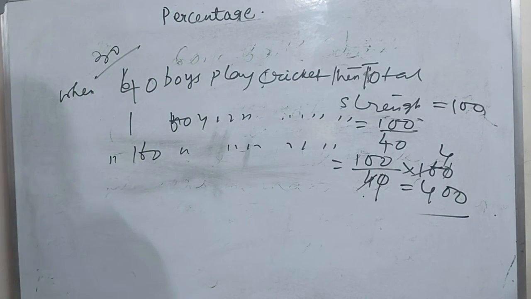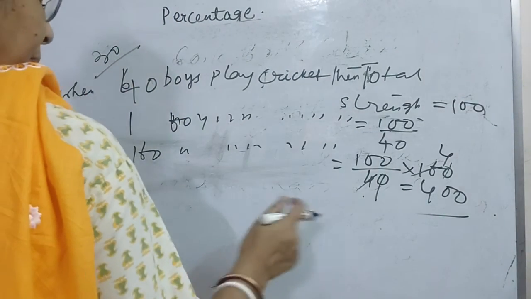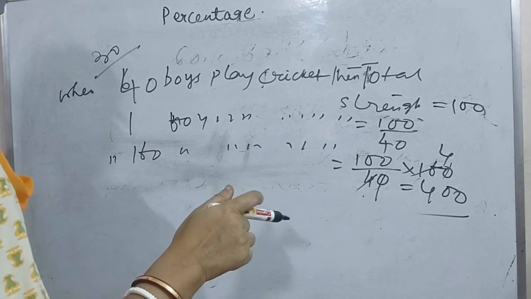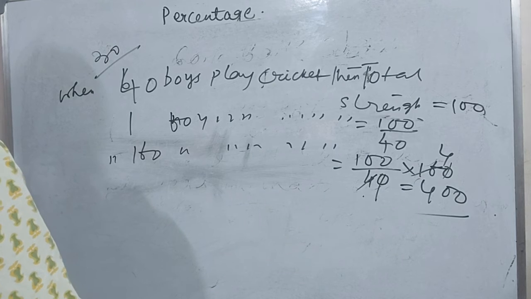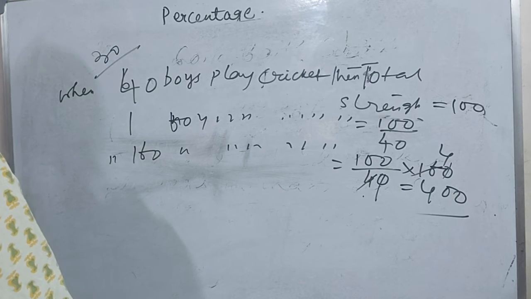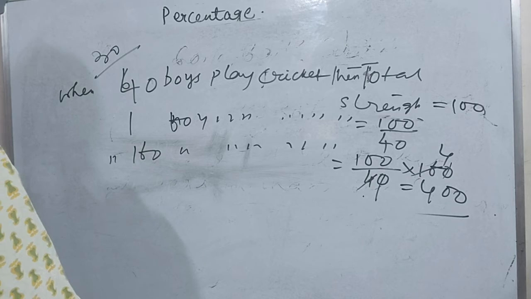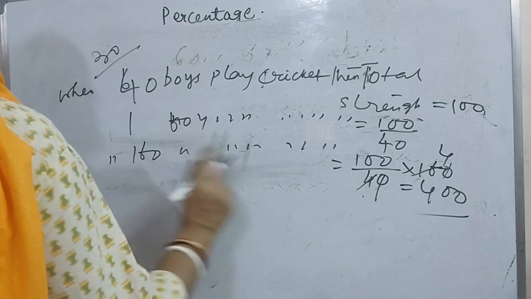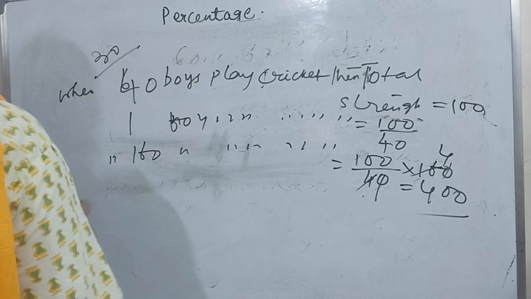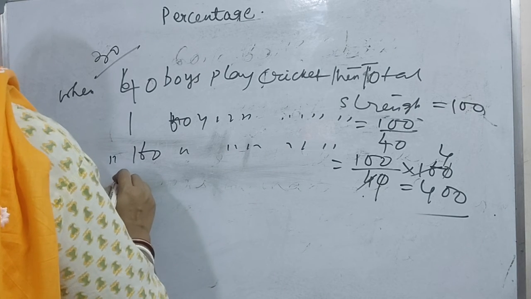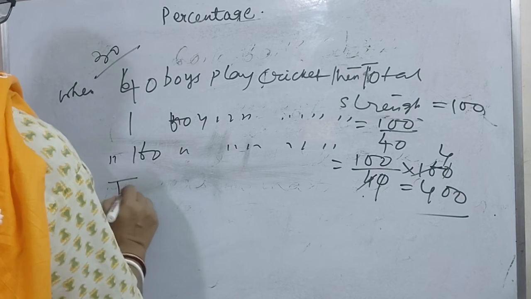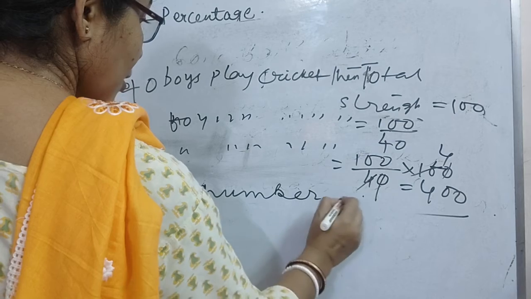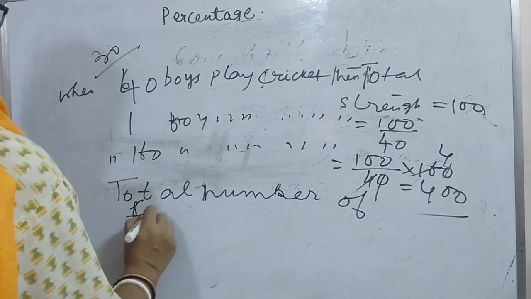That means the total number of students is 400.